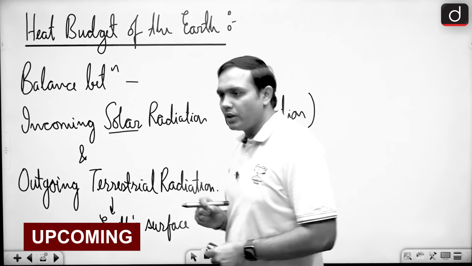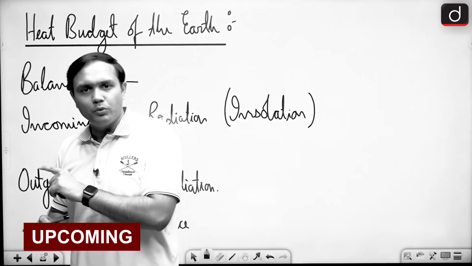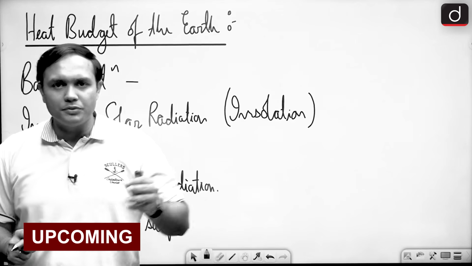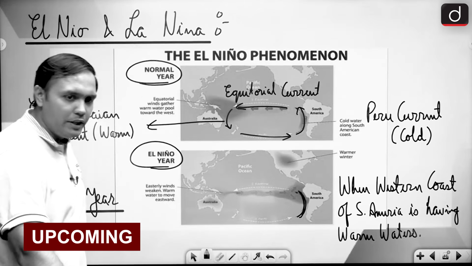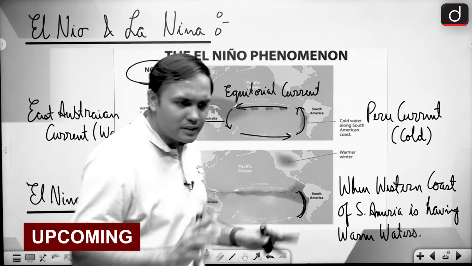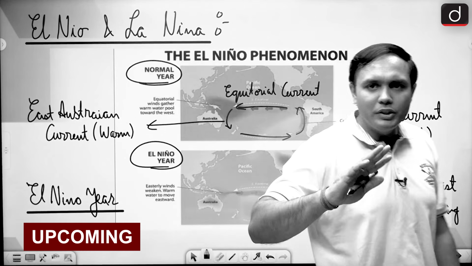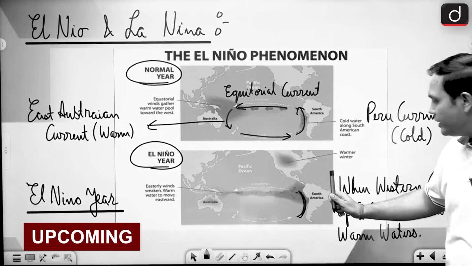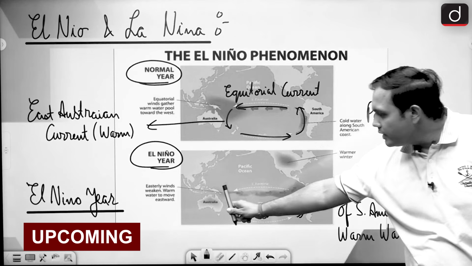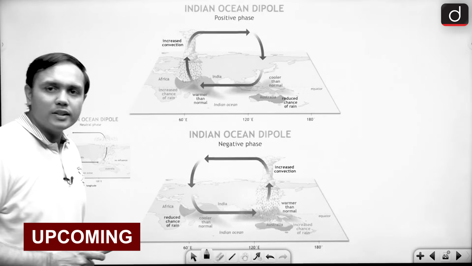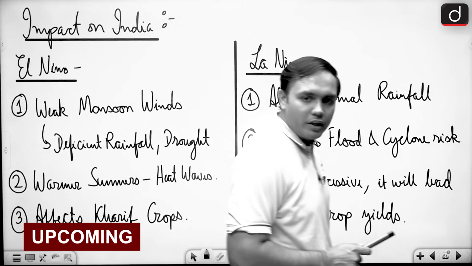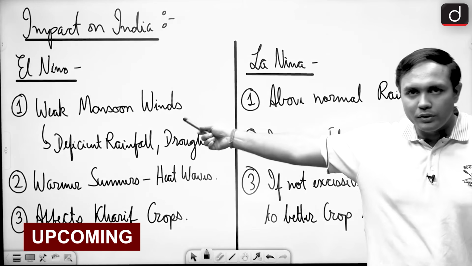Now, this is a particular portion that has been asked before in your UPSC exams in the last few years also. So in case of El Nino and La Nina, what are some of the basic things that you can remember? It is happening between which two regions? So it is happening between the South American coast and the Australian coast. What are some of the impacts of El Nino and La Nina on India? So this can be asked straightforwardly.